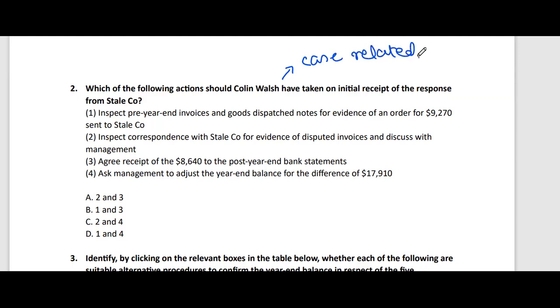So let's read the requirement. Which of the following actions should Colin Walsh have taken on initial receipt? So it's not the final response, it's on initial. It's just like you have obtained the response. Now, what will you do? On initial receipt of the response from Stale Company.